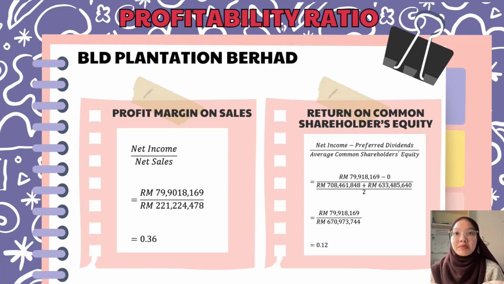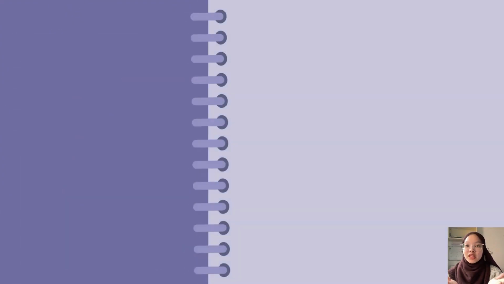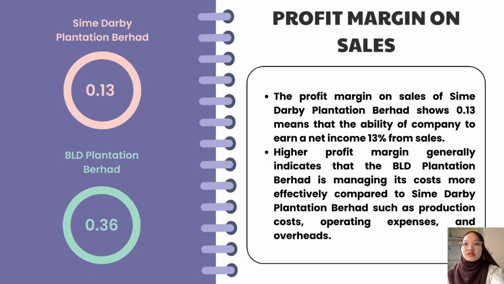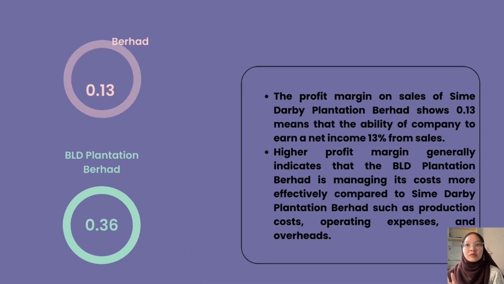So which company is the best compared by the profitability ratio? To begin with, the profit margin on sales of BLT Plantation is higher than Sime Darby, which is 0.36 and 0.13. A higher profit margin indicates that the company is managing its costs more effectively compared to other companies, such as production costs, operating expenses, and overheads. A high profit margin can also prove that BLT Plantation has a competitive advantage in pricing, cost structure, and product differentiation compared to Sime Darby.